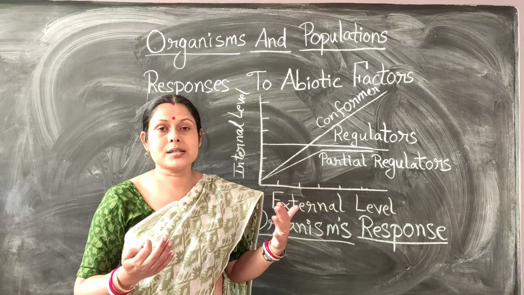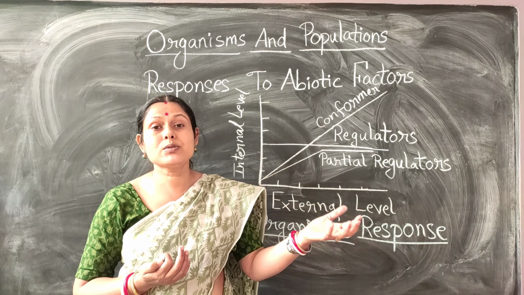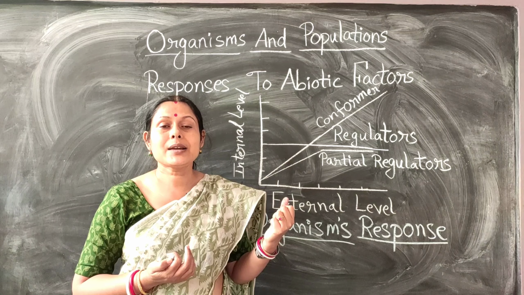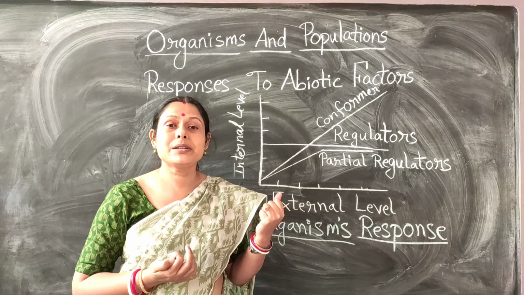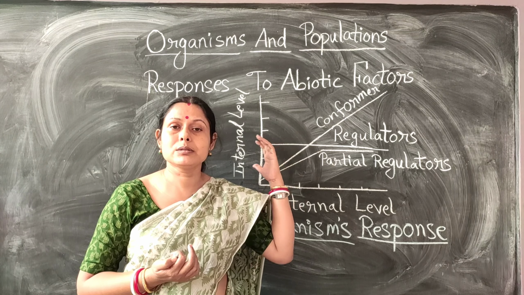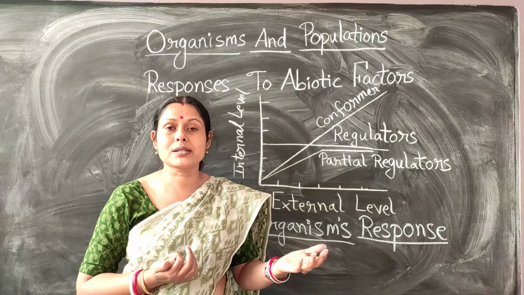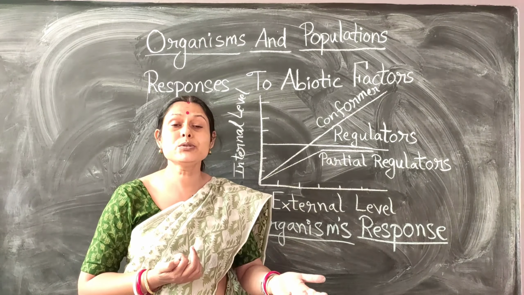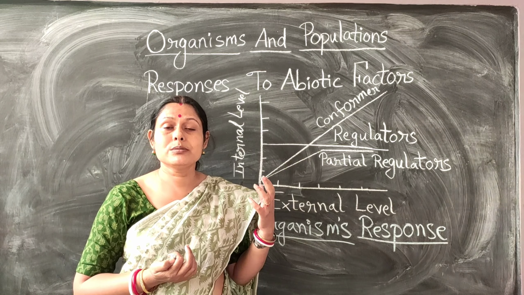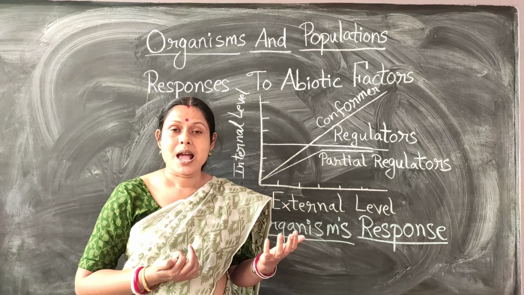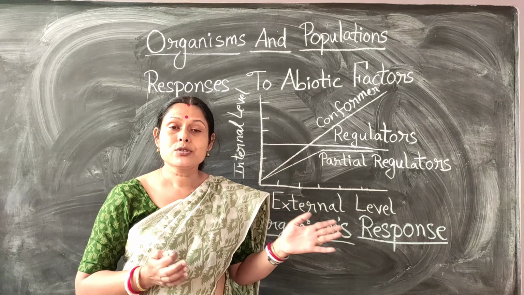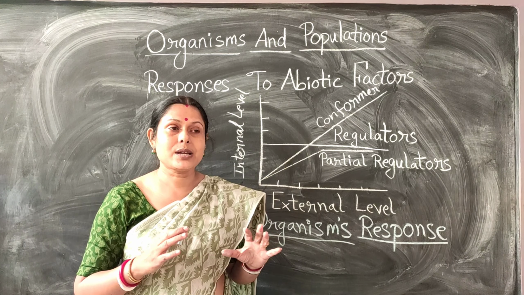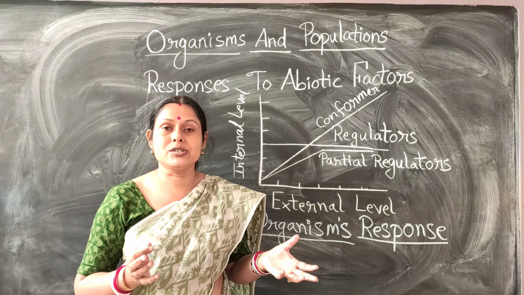If they cannot adjust, they will migrate to a certain place which is favorable for their survival. For example, the Siberian ducks, you might have heard about them. The Siberian cranes fly thousands of kilometers across and come to the Indian subcontinent to stay during the winter season, and when summer arrives again, they return back to Siberia. So this is how they can adjust with the changing conditions.